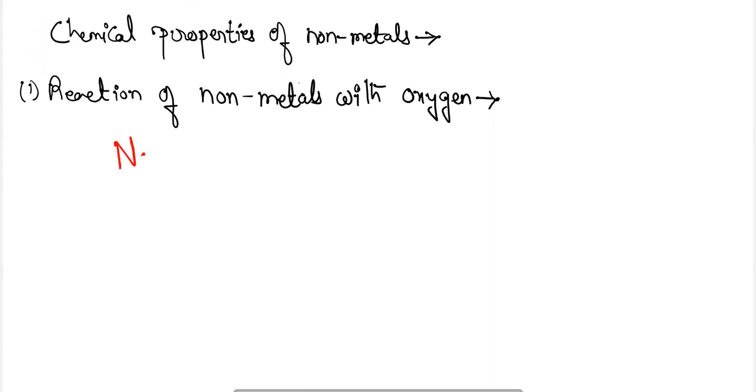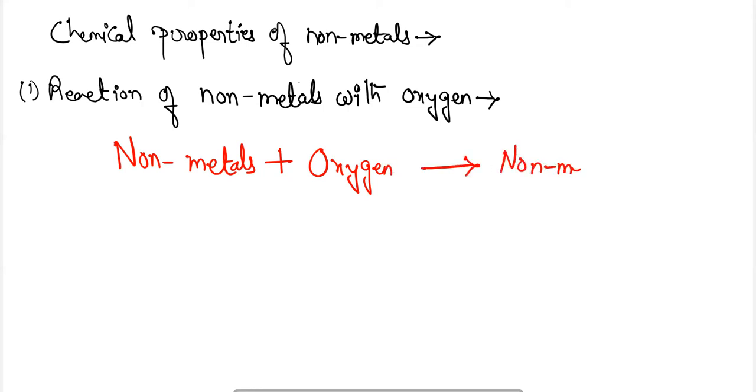The non-metals will be reacting with oxygen to form non-metal oxides.